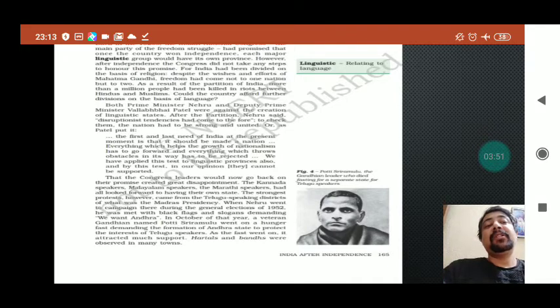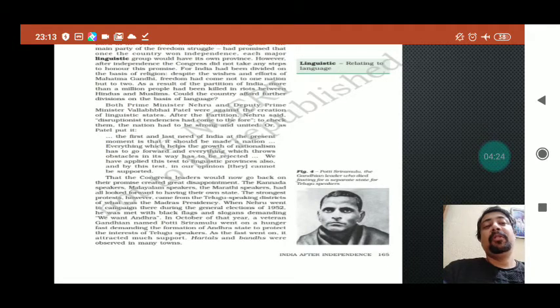That the Congress leaders would now go back on their promises created great disappointment. Now, when the news spread that Congress leaders were not going to fulfill the promises they made in the 1920s, the people became very disappointed, particularly the linguistic groups. They understood that the Congress party was not going to give them particular rights. That is why the Kannada speakers looked forward to having their own states. Various Marathi speakers, Kannada speakers and other groups started demanding their own states.